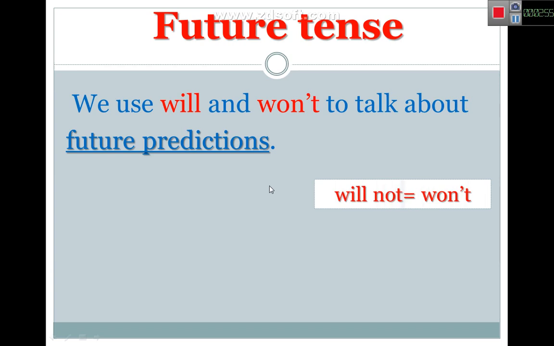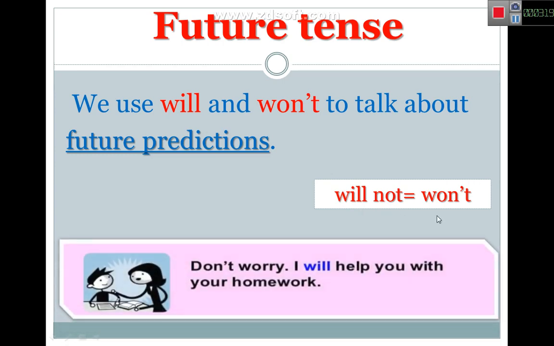But let me just tell you, won't is will not, but it's written like that mostly. Won't means will not, okay? This is the contraction of will not, just like is not, isn't. You know that. Will not means won't. And let's see another example.